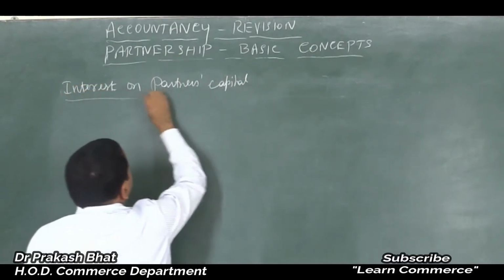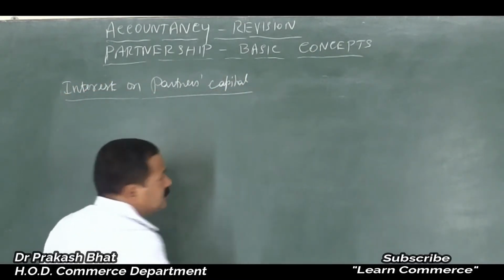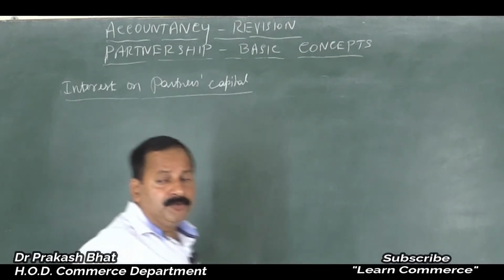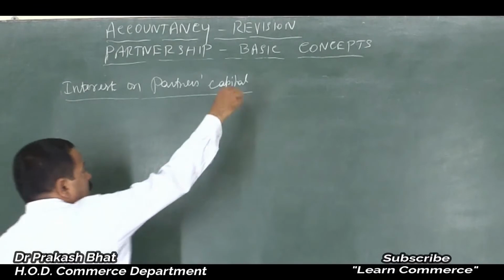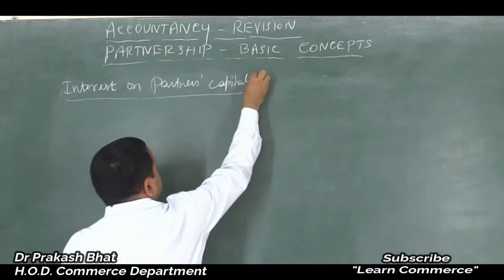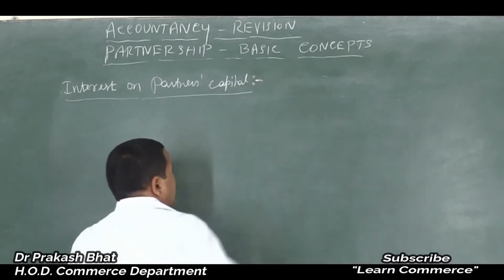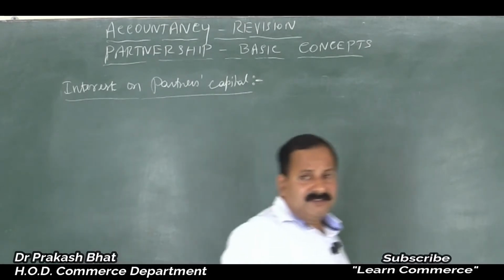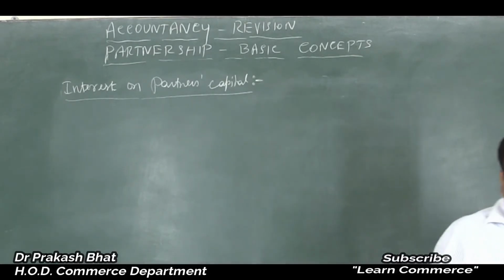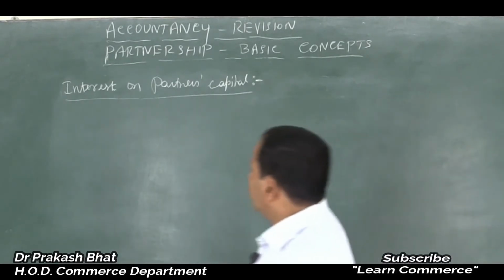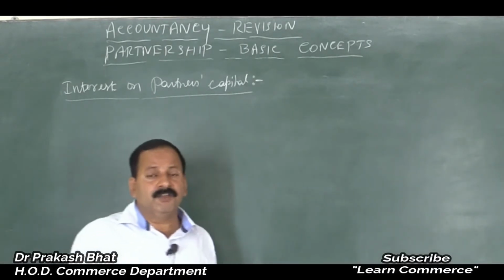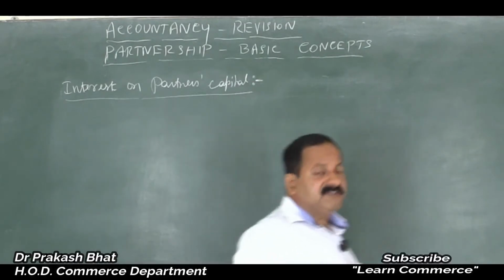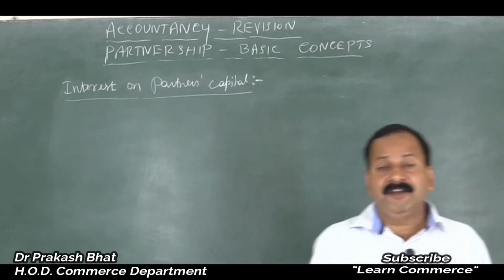Actually, friends, interest on capital is an expense to the firm and income to the partner. Am I correct? Interest on capital means the capital contributed by the partners into the business, maybe at the commencement of the business or at the beginning of the year or in between the year, partners might have contributed some amount, which is called capital of the partners, on which the firm is supposed to pay interest if the deed provides,